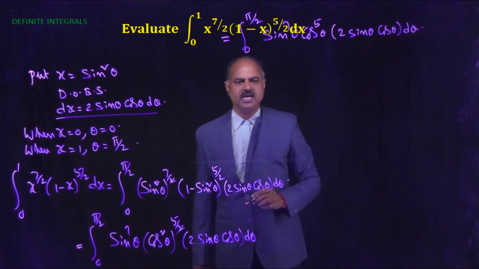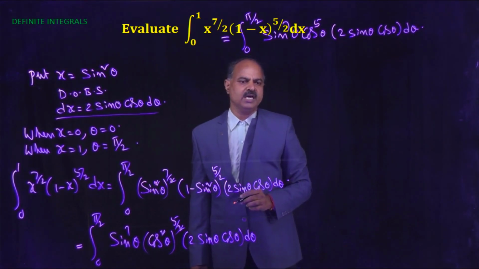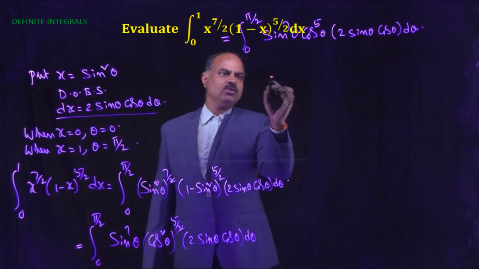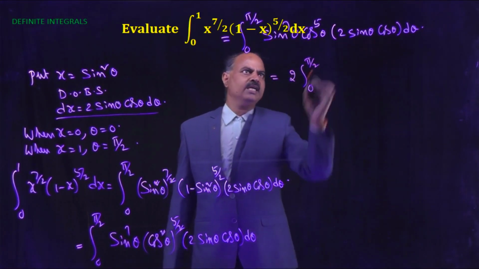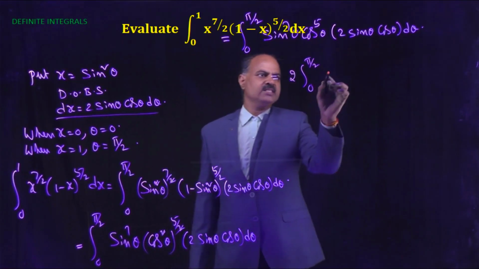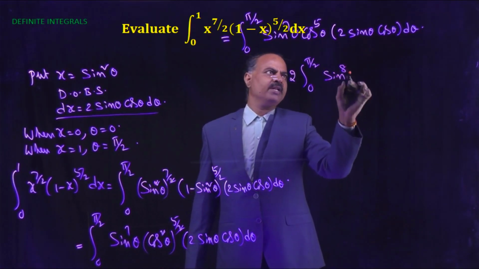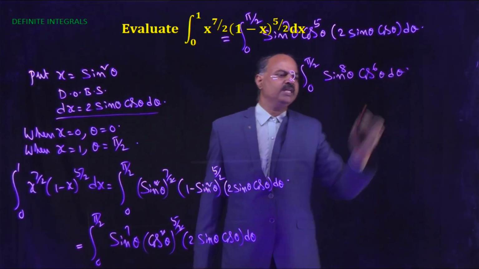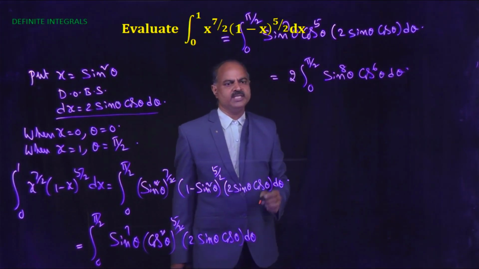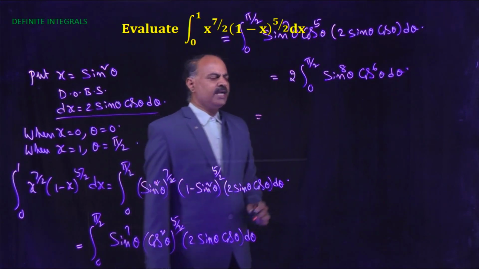Now this is equal to 2 into integral 0 to pi by 2 sine to the power 8 theta into cos power 6 theta into d theta.